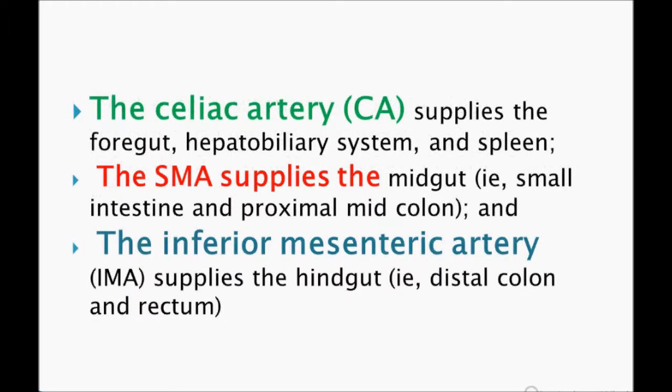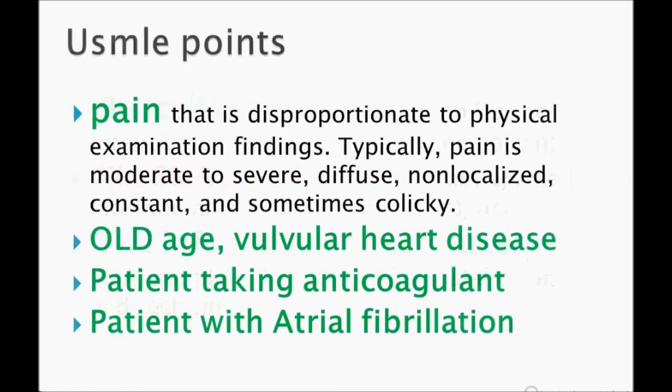The three arteries you need to remember for USMLE Step 1, because sometimes they can ask you about these. Celiac artery supplies the foregut, hepatobiliary system and the spleen. SMA supplies the midgut, small intestine and proximal mid-colon. Okay, the inferior mesenteric artery, IMA, supplies the hindgut, that is the distal colon and rectum. SMA is nothing but the superior mesenteric artery. So remember about the supplies, write it down, my dear.